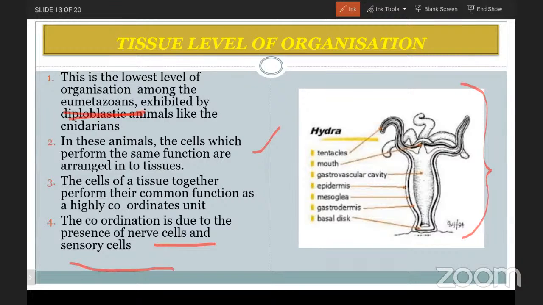Once again, I am repeating: in cnidarians there is formation of tissue, and the tissue has a specific function, and that is known as the division of labor among the tissues. The best example is the cnidarians, and the example organism here is the Hydra.